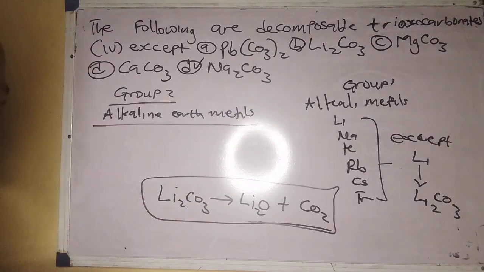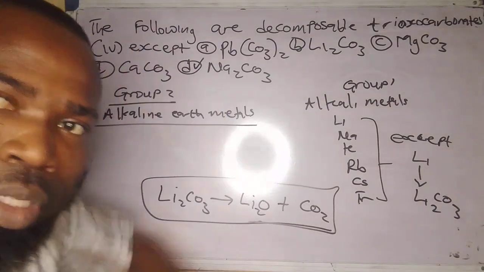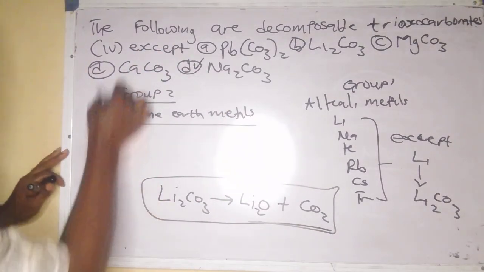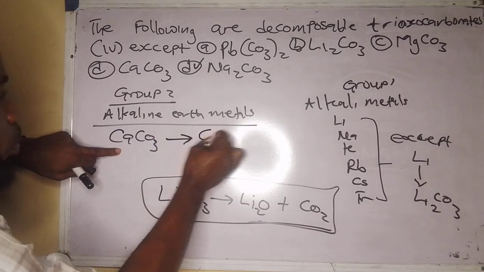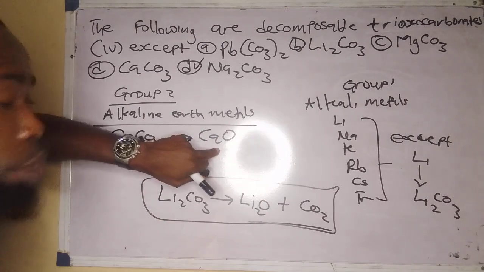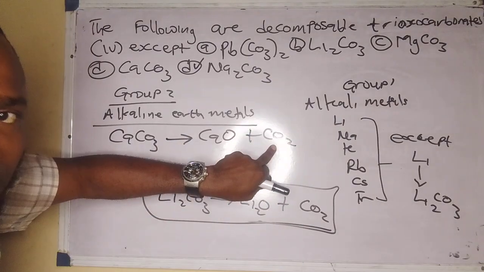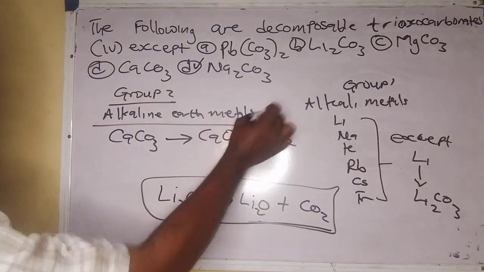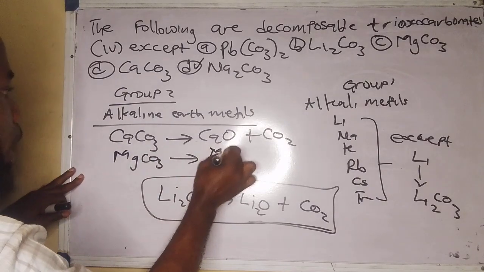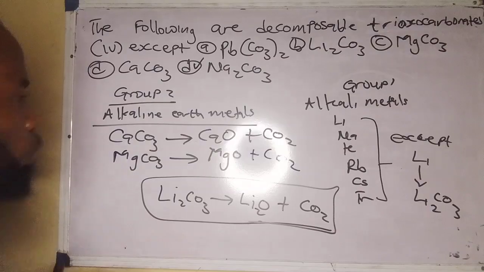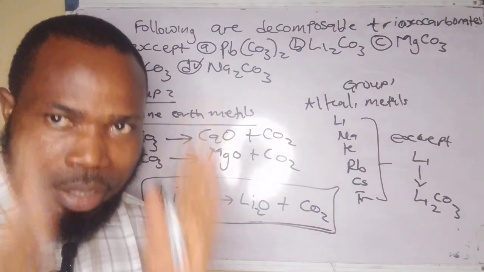Now you have to be very careful that the trioxocarbonate of alkaline earth metals decomposes on heating. That is to say, CaCO3, you should know that this is limestone. If you decompose it, you form quicklime, which is of course used to dry ammonia, it's a drying agent, plus CO2, which is carbon dioxide. Likewise, MgCO3 can decompose to form MgO plus CO2. So the trioxocarbonate of alkaline earth metals, without exceptions, decomposes on heating.